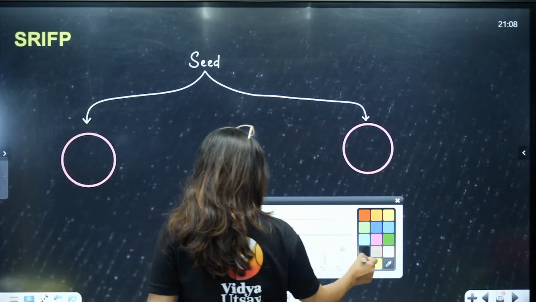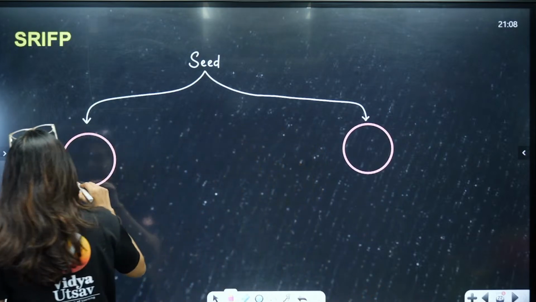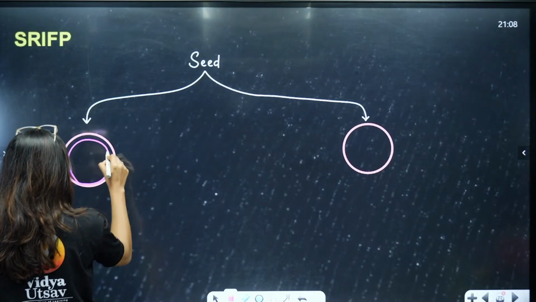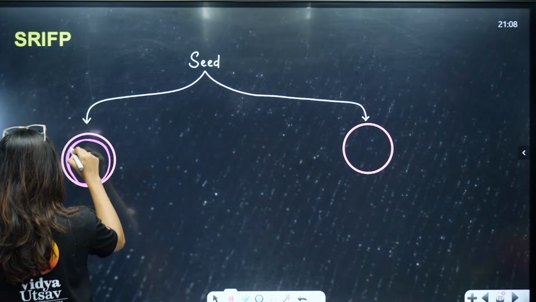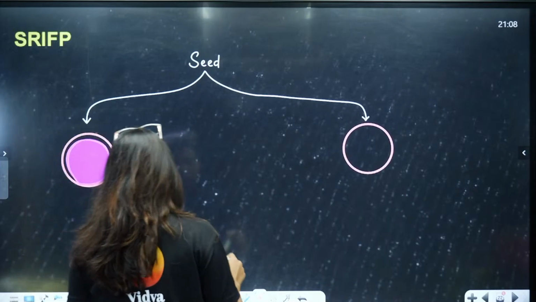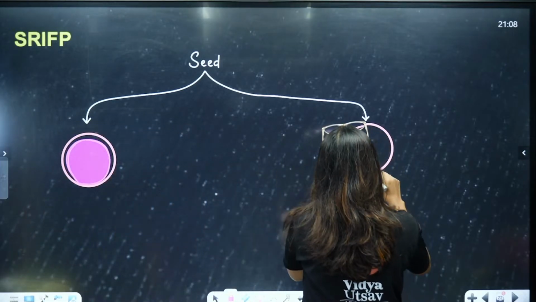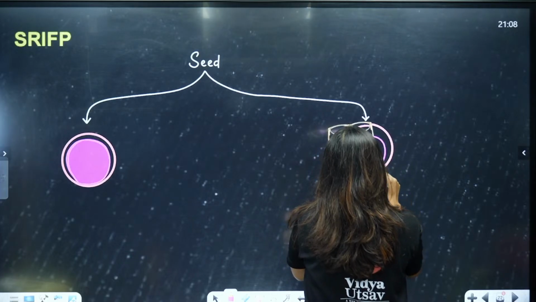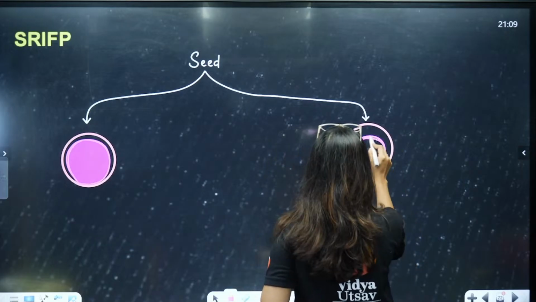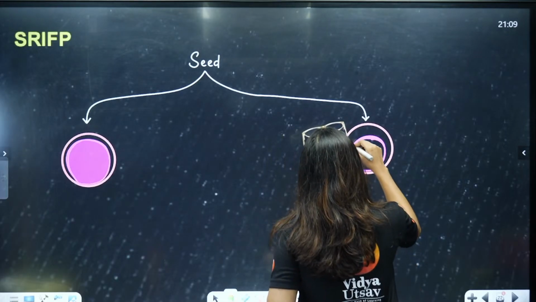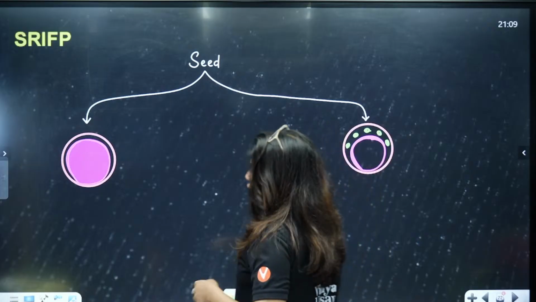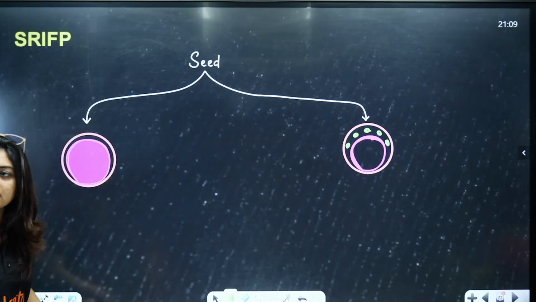So, what happens, students, here, this seed, entire seed, I will tell you, first let me draw. By then all of you quickly mark your attendance, by then we will finish the drawing. Okay, look here all of you, can you all see the colors properly?